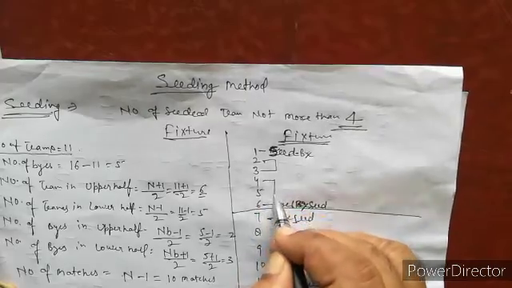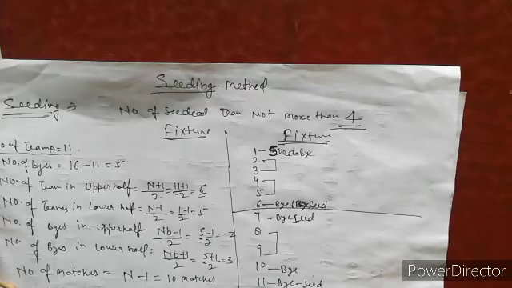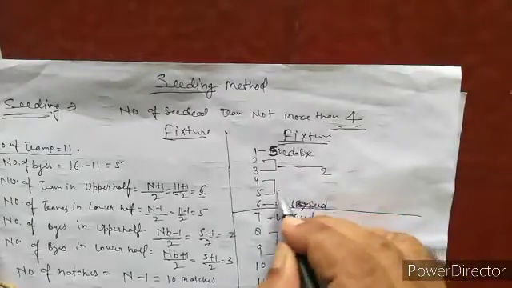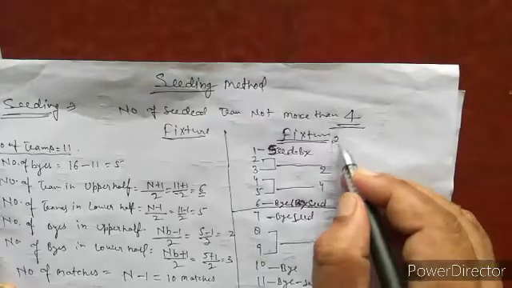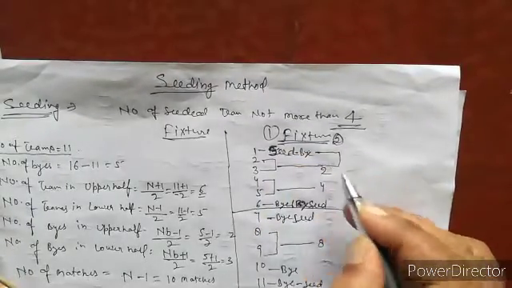First match, second match, third match. Is that clear? The winner is 2, winner is 4, winner is 8. In the second round, the seeded team will play with 2.